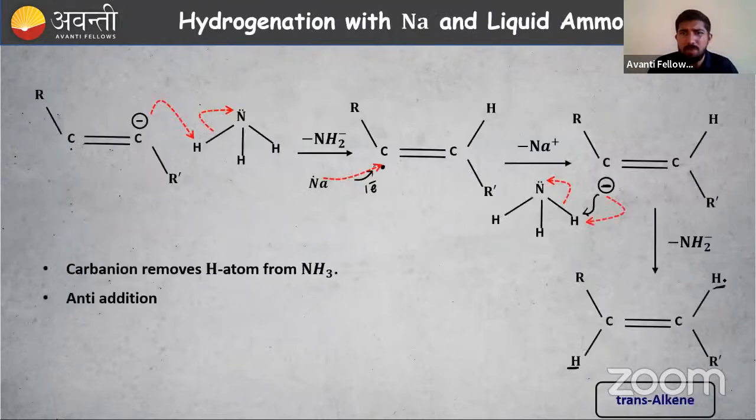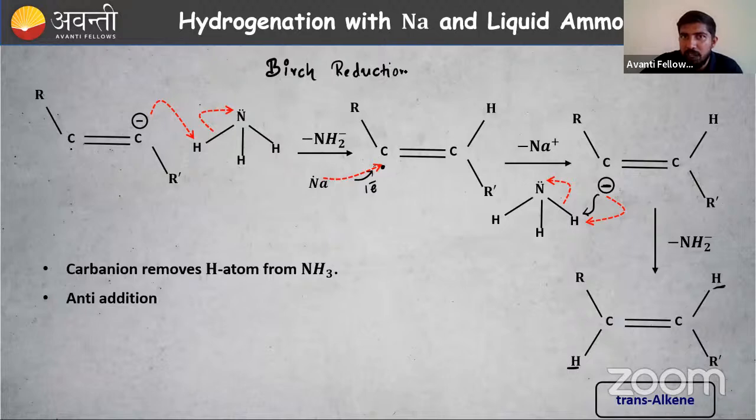I hope this mechanism is clear to you. You have to go through this once more, then it will be pretty clear. NH3 is giving hydrogen H plus. Sodium is giving electron. Free radical is formed, carbanion is formed. So that is the point. Sodium in liquid ammonia. What about lithium? Yes, you can use lithium also. Lithium is also electropositive. It will give Li plus plus one electron. So sodium in liquid ammonia or lithium in liquid ammonia. There is a name for this. This reduction is known as Birch reduction. It's a name reaction, Birch reduction.